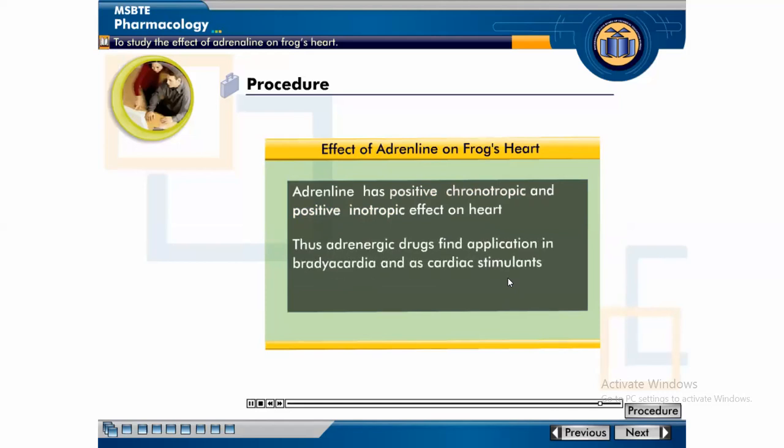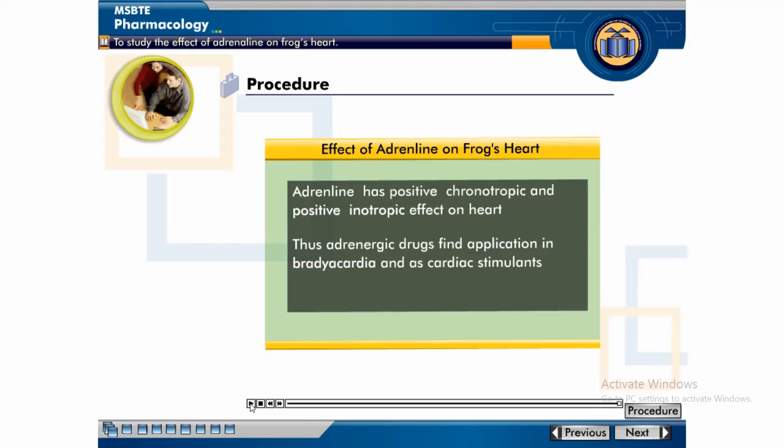Thus, adrenergic drugs find application in bradycardia and as cardiac stimulants. This is all about the procedure and conclusion of our experiment, that adrenaline has positive chronotropic and positive inotropic effect, that is increased heart rate.